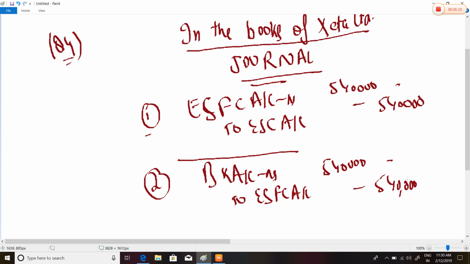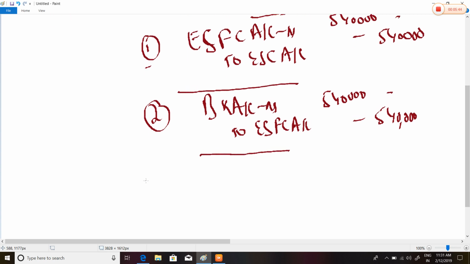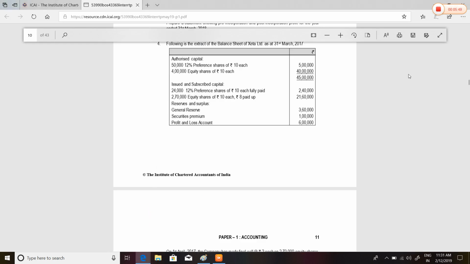Firstly, as you may know, if the shares are not fully paid up, then we have to first convert them into fully paid up. Then we will pass the entries of bonus shares. Next part, third entry.